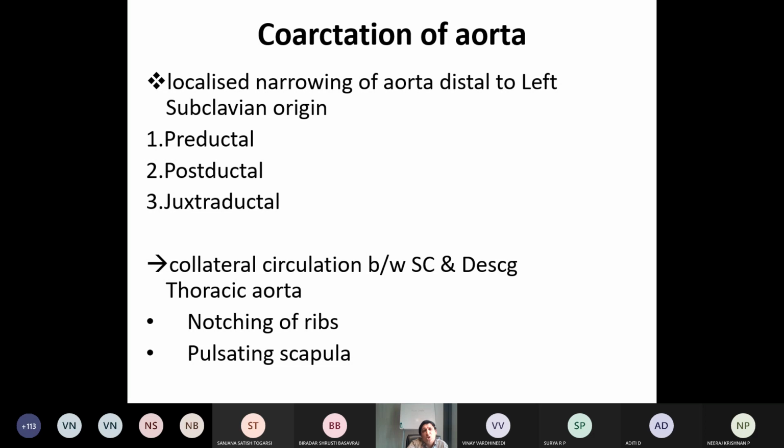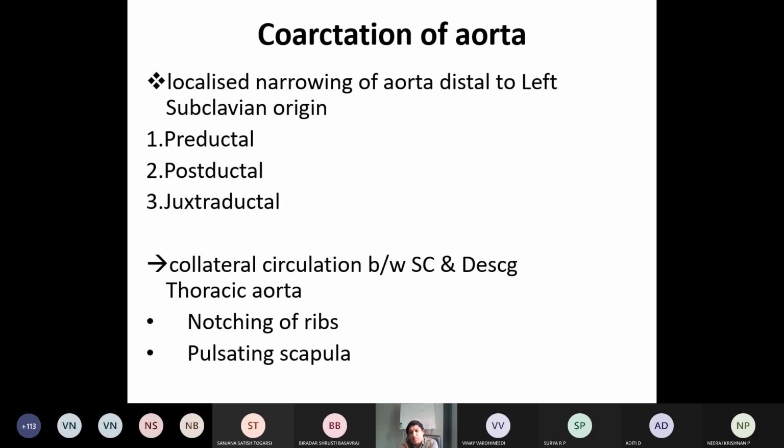You have to remember this. Localized narrowing of the aorta means the diameter of that portion of the aorta will be constricted or narrow compared to the normal diameter. So there will be disturbance in the collateral circulation, thoracic aorta.